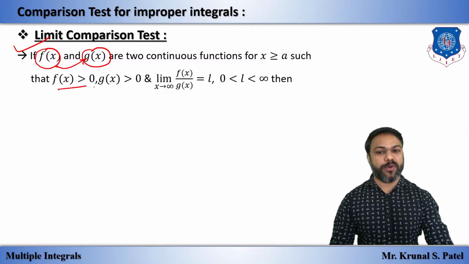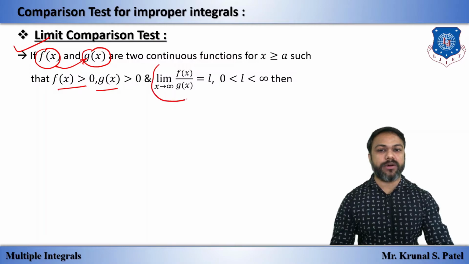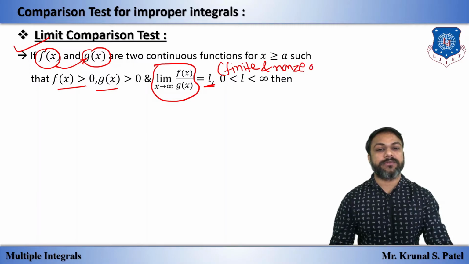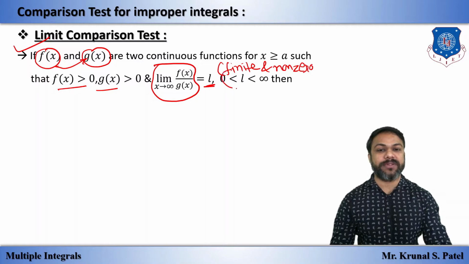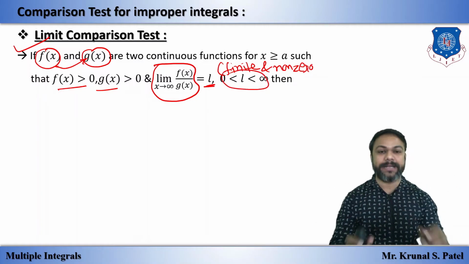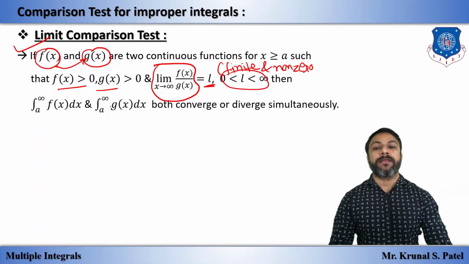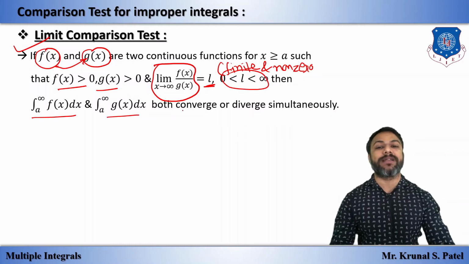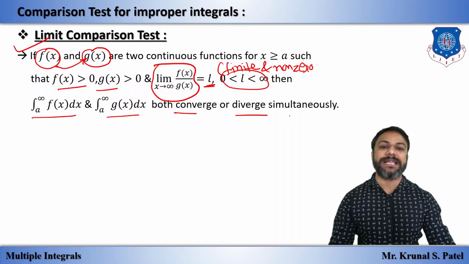If both are positive, and the limit of f of x divided by g of x is equal to L, which is finite and non-zero, that means it lies between 0 and infinity, not 0 and not infinite, then the integral of f of x and the integral of g of x both converge or both diverge simultaneously.